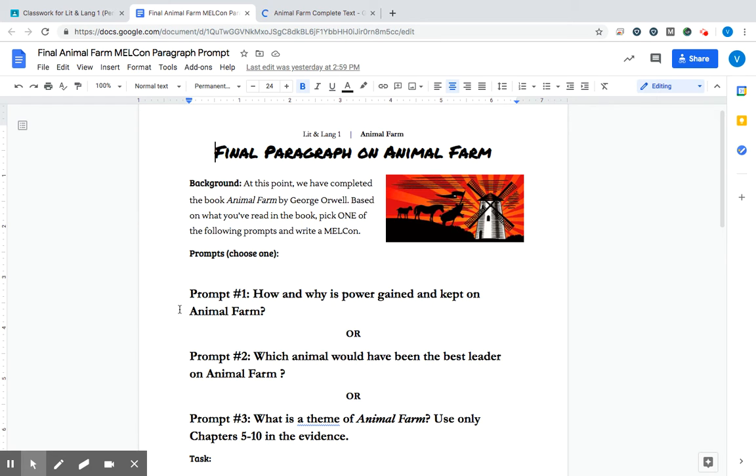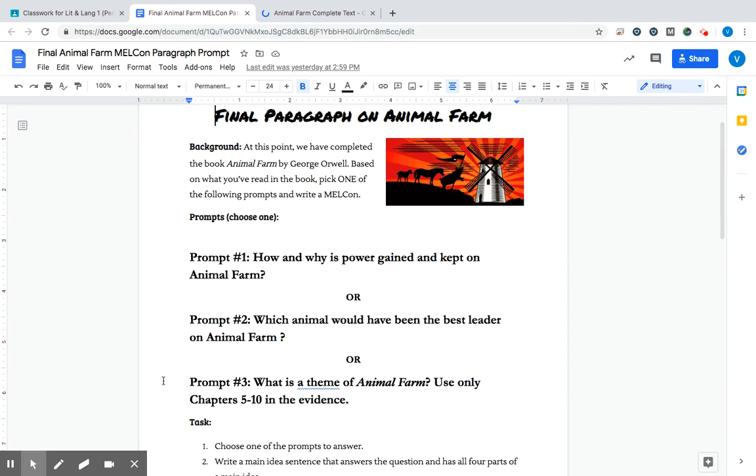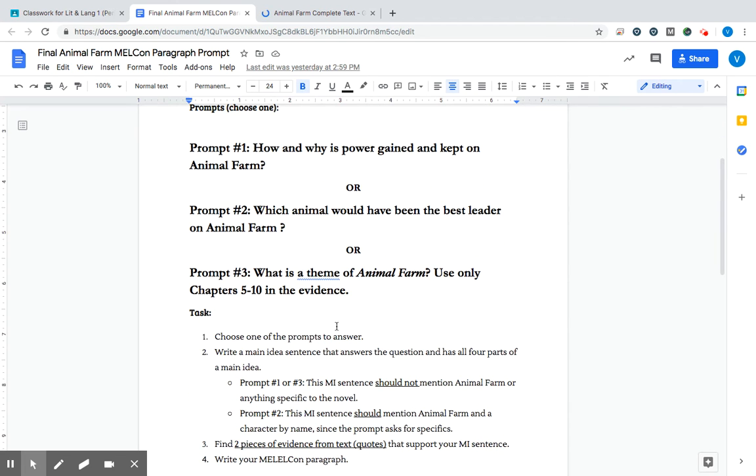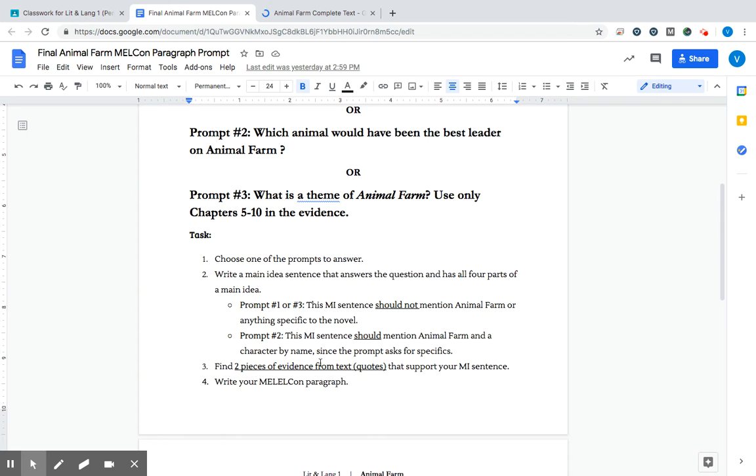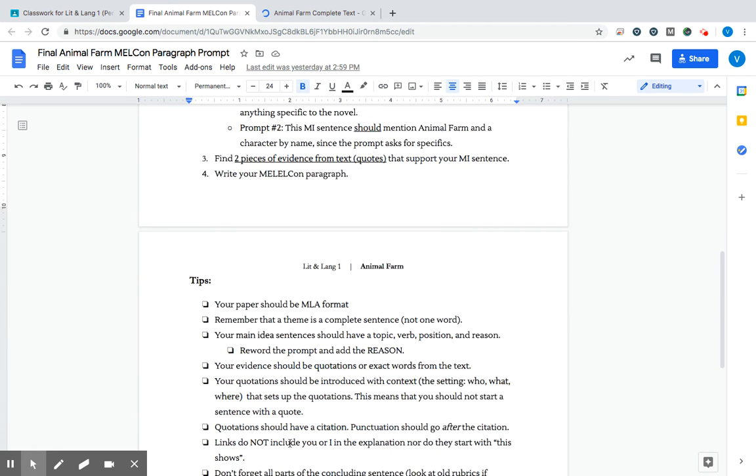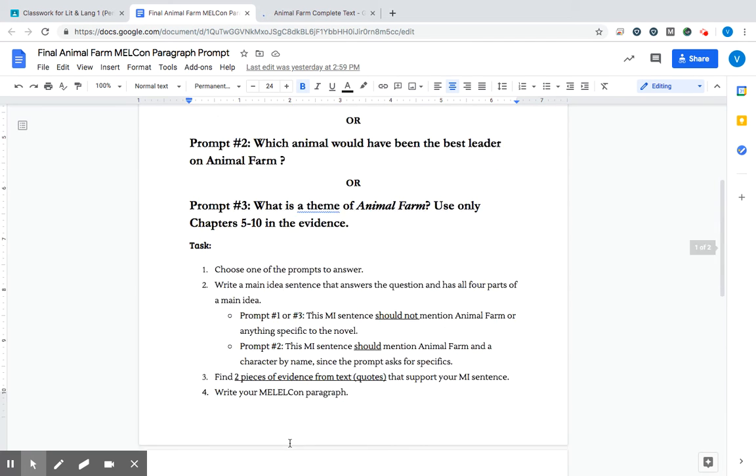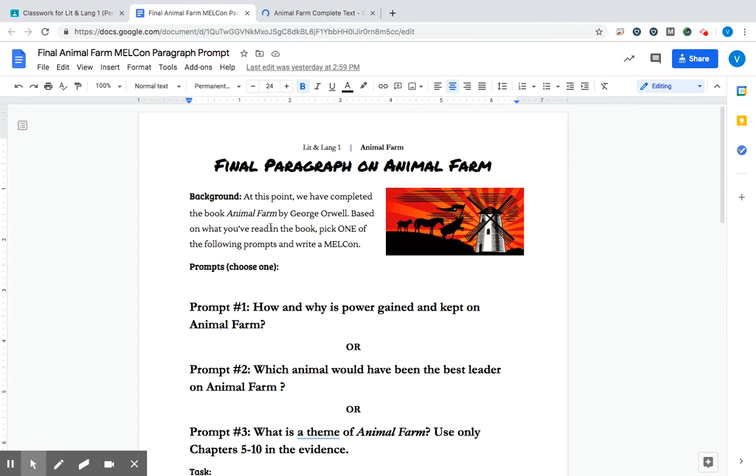And then we're writing a concluding statement based off that. So you have one of these 3 to write a 5 to 6 sentence paragraph on. Choose which one of the prompts, and write your main idea. There are some helpful tips here, so I will leave that there for you to read, but know that you're picking one of these 3 questions to answer in your MELCon.